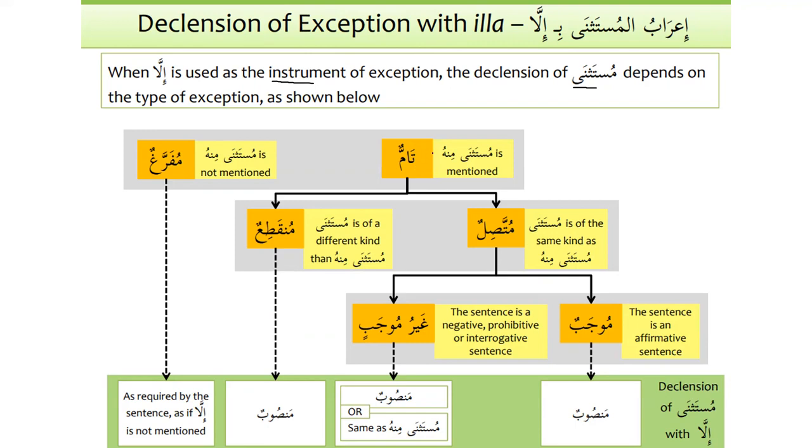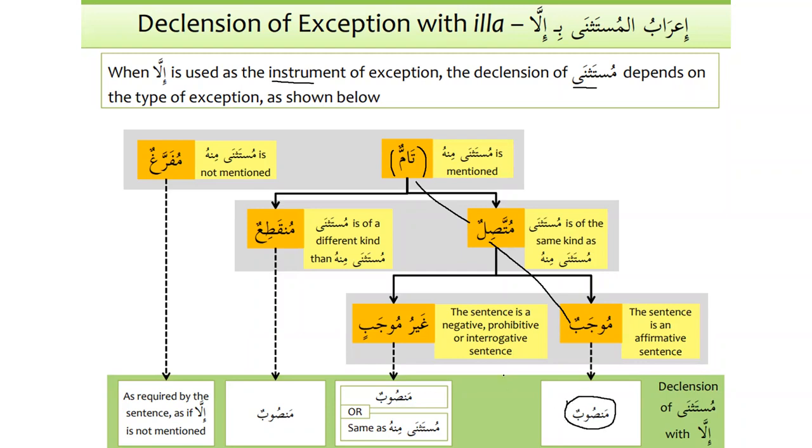What is tammun? When mustathna minhu is mentioned, that means the parent thing is mentioned before illa, right? Okay, that's number one. And number two, it should be muttasilun, connected, of the same category, like students and one of the students. And then it should be mujabun, affirmative. So after that, what will happen? The noun that comes after illa will be mansub.